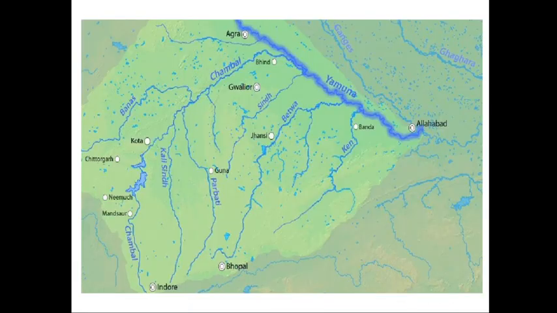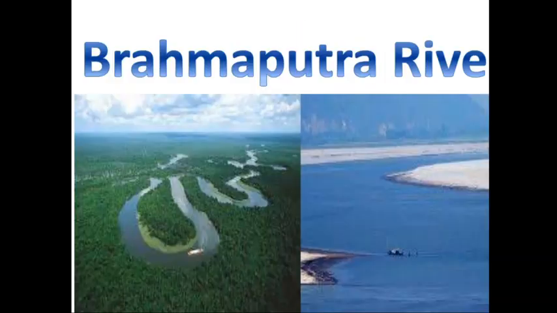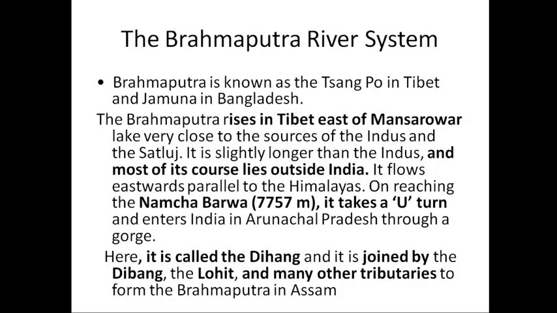So this is the course of Yamuna river. Next is Brahmaputra river. So Brahmaputra river system, here we will discuss about this. Brahmaputra is known as the Sanko in Tibet and Jamuna in Bangladesh. The Brahmaputra rises in Tibet in the east of Mansarovar Lake, very close to the source of Indus and Satluj. It is slightly longer than the Indus, and most of its course lies outside India, that is in China.